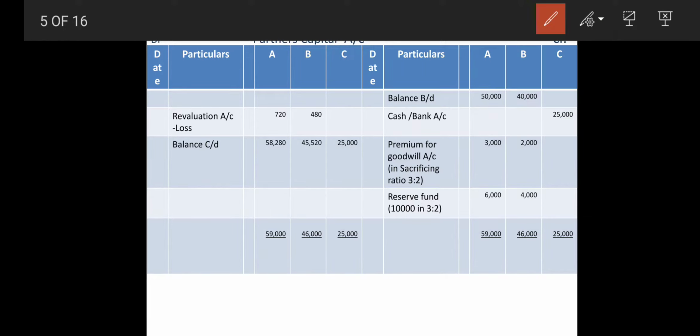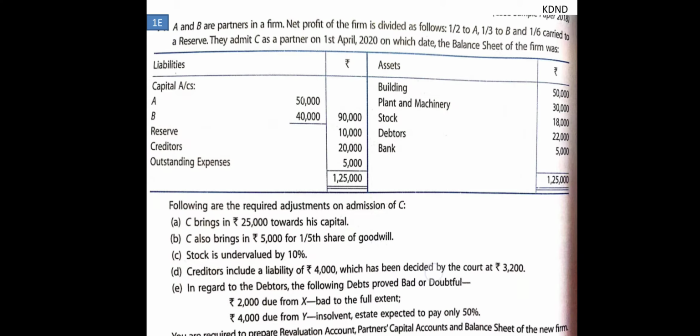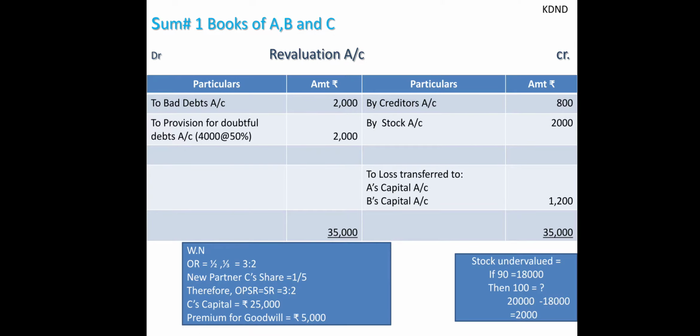Now we will be moving towards the next part. The next transaction says stock is undervalued by 10%. The stock given in the sum is 18,000, which is 90% only, because the stock is undervalued by 10%. So we have to do the working this way: if 90% is 18,000, then 100% is equal to how much? By cross multiplication we get 20,000. 20,000 minus 18,000, that is 2,000, is our stock to be revalued, and that is a benefit for the firm.